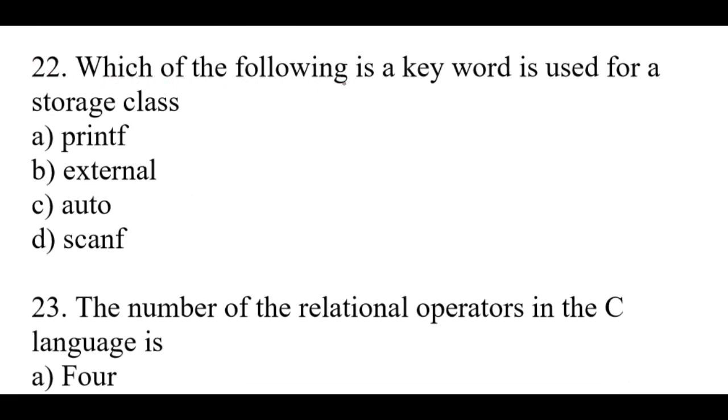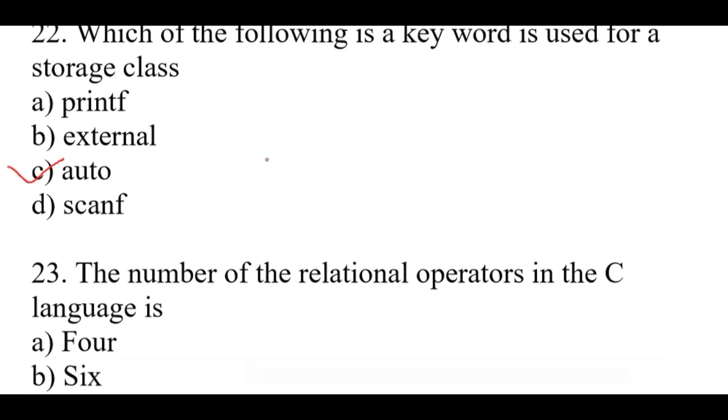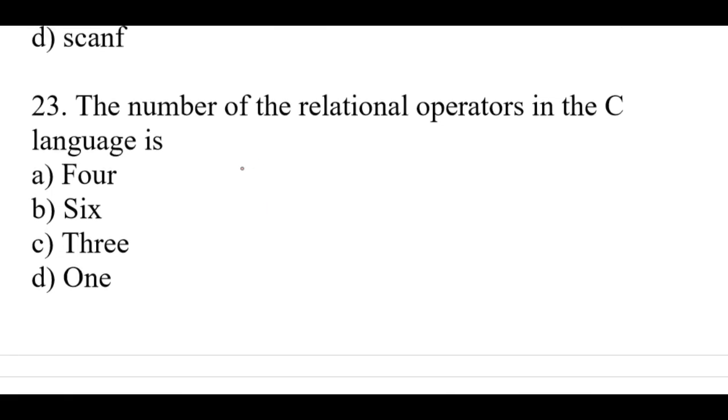Which of the following is a keyword used for a storage class? The right option is C. Auto. Question number 23. The number of the relational operators in the C language is. Right option is B. 6.